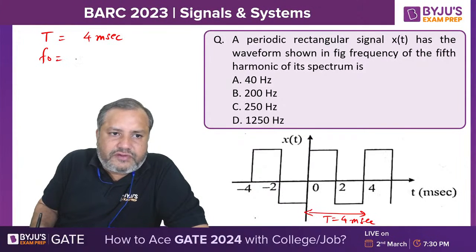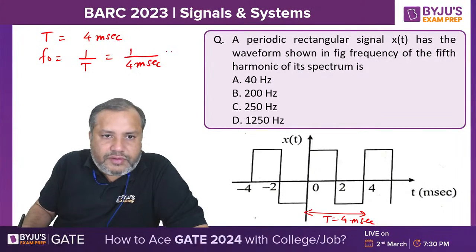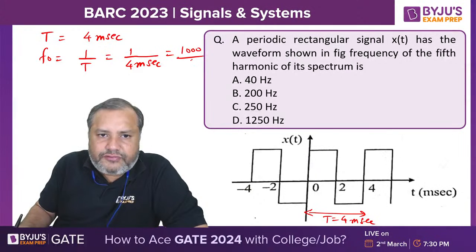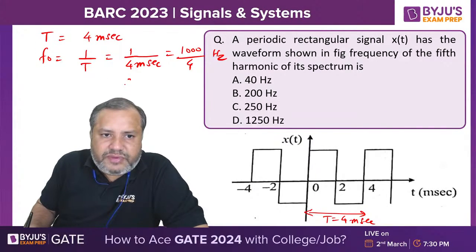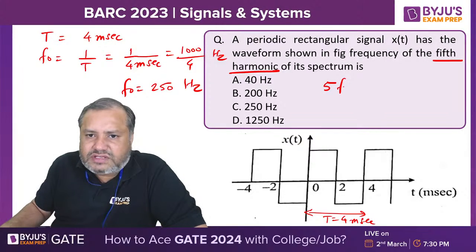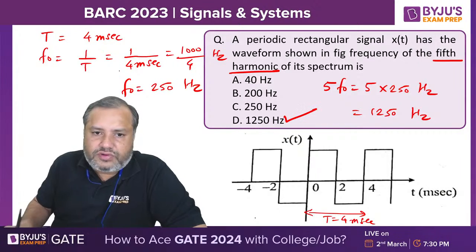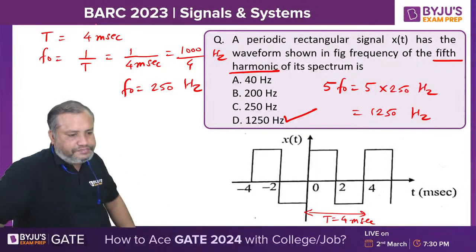So what is fundamental frequency? It is the reciprocal of the period. 1 by 4 millisecond. 1 by 4 milli means 1000 by 4 hertz. It means the fundamental frequency is 250 hertz. And we want the frequency of the fifth harmonic. So frequency of the fifth harmonic is 5 times the fundamental frequency. So 5 times 250 hertz. So it is 1250 hertz. Option D will be the correct answer.